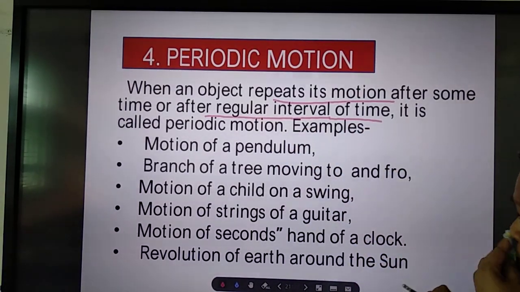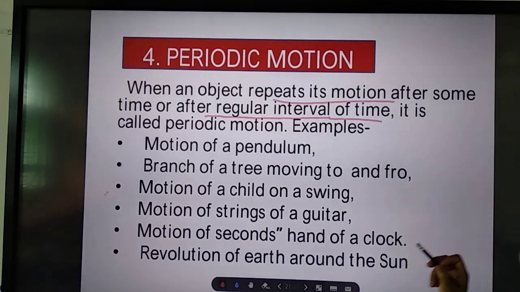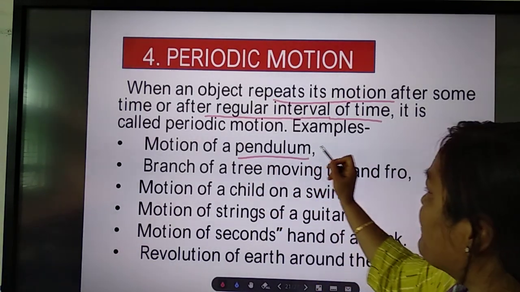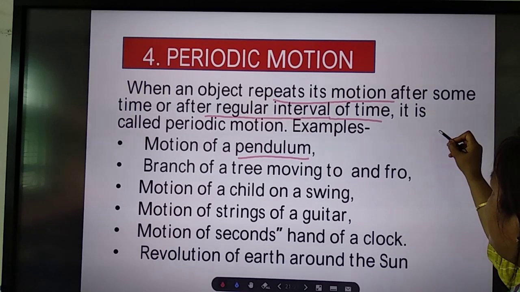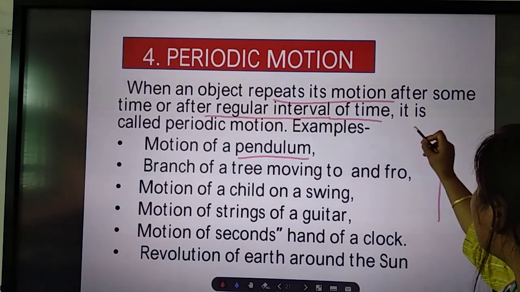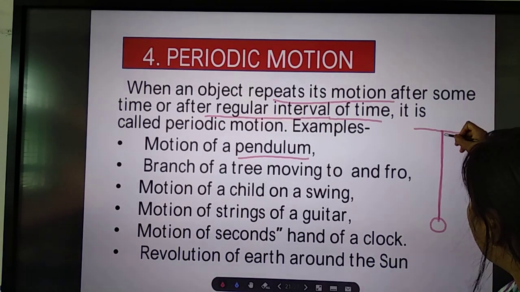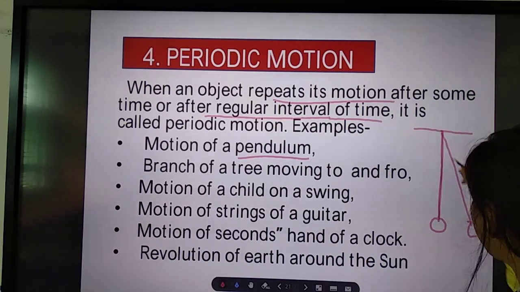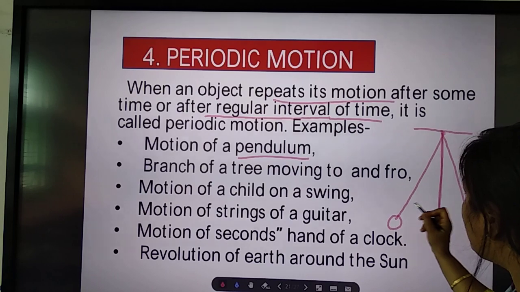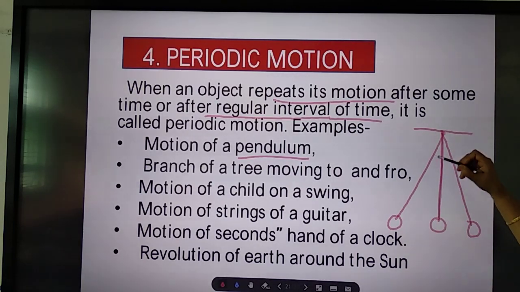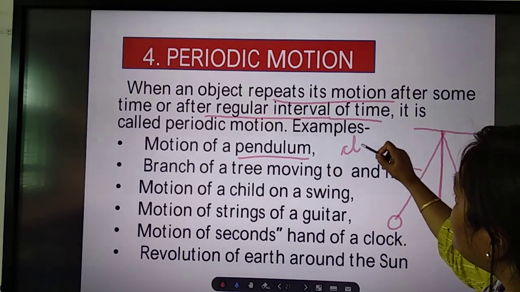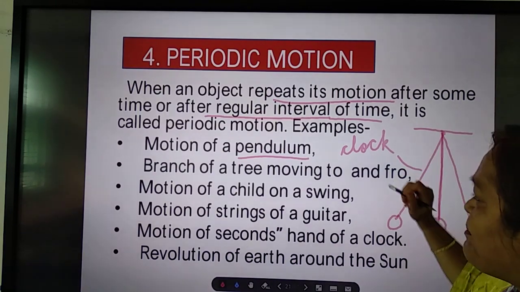So examples are motion of a pendulum. All of you have seen a pendulum. If you take a thread, tie a stone here and make it move, it will move like this. So this is an example of a pendulum. This one you have in your old clock also. In an old clock we have a pendulum.